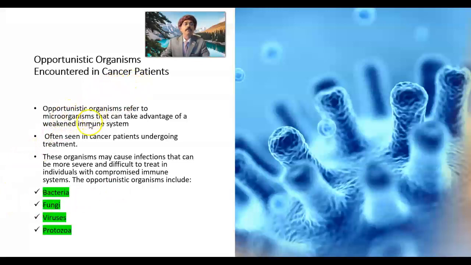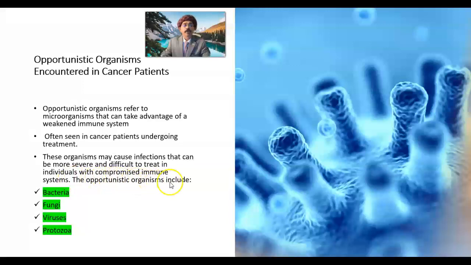Today I will discuss opportunistic organisms encountered in cancer patients. Opportunistic organisms are microorganisms that take advantage of a weakened immune system, often seen in cancer patients undergoing treatment, like chemotherapy, radiotherapy, or even during or after surgery. These organisms may cause infections that can be more severe and difficult to treat in individuals with a compromised immune system.